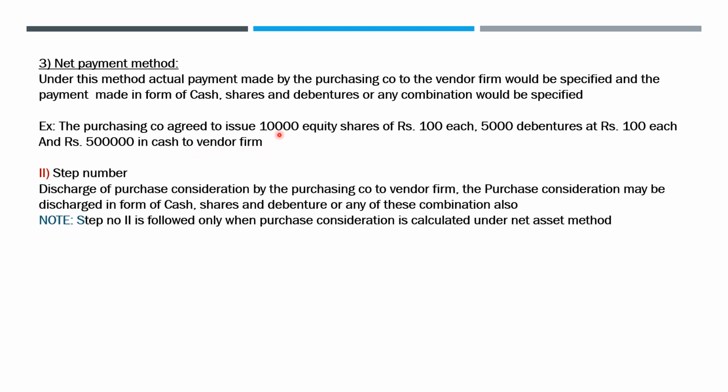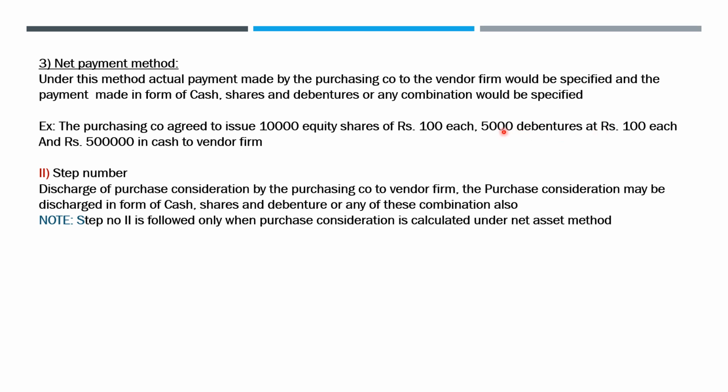So here the purchasing company is paying 10 lakhs worth of equity shares. If you multiply 10,000 with 100, you will get 10 lakh worth of equity shares. Plus 5 lakhs of debentures.